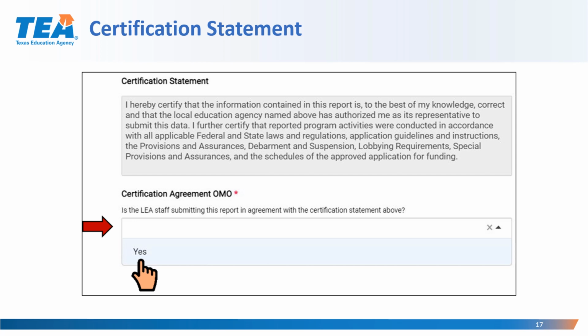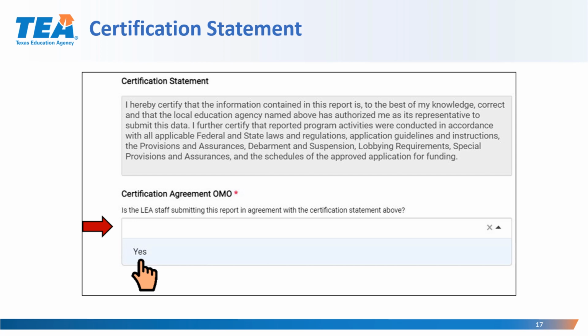I further certify that reported program activities were conducted in accordance with all applicable federal and state laws and regulations, application guidelines and instructions, the provisions and assurances, debarment and suspension, lobbying requirements, special provisions and assurances, and the schedules of the approved application for funding.